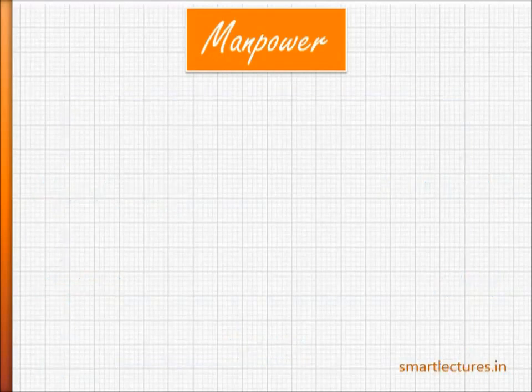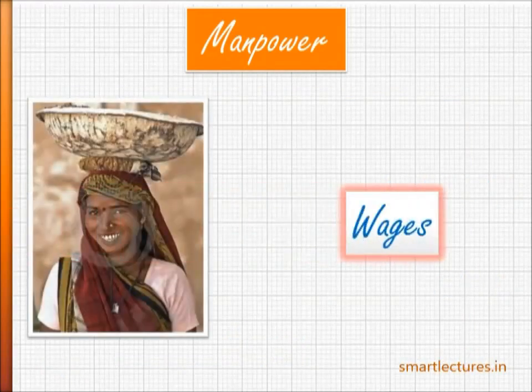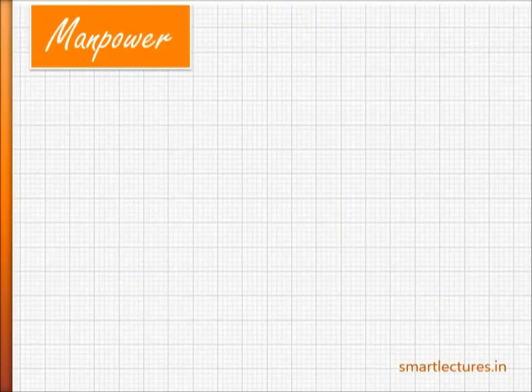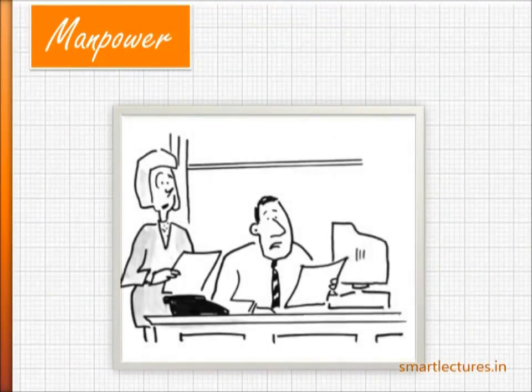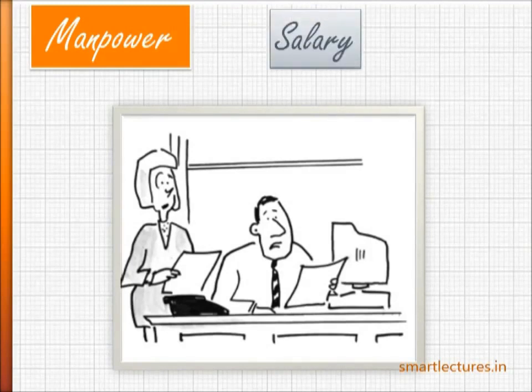Now the question is, this manpower is being used for some physical activity or mental activity, whether for unskilled activities or skilled activities. If you have engaged manpower for physical or unskilled activities, you will be paying wages. If the manpower has been engaged for skilled activities, you will have to pay salary. If you have engaged some labor that doesn't need any special skill, you will be paying wages to them. If you engage some marketing manager or finance manager or factory manager or IT persons, you will be paying salary to them.